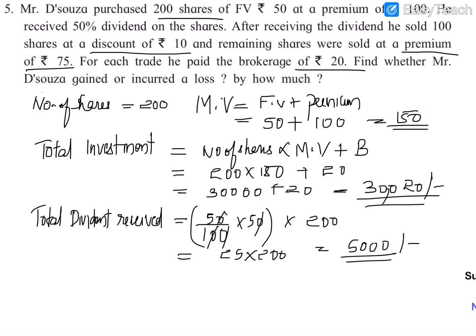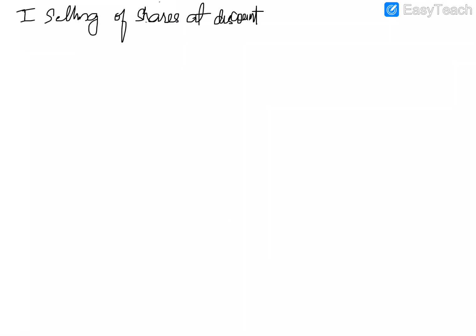Here we cannot take this market value, since this market value is only at the time of purchase. He had a premium, you can see the face value 50 at a premium of 100 at the time of purchase, and when he is selling the shares, he sold them at a discount of rupees 10 on each share. So we have to subtract this discount from the face value of the share, that is 50. For the first selling of shares, we have to calculate the selling price of 100 shares.